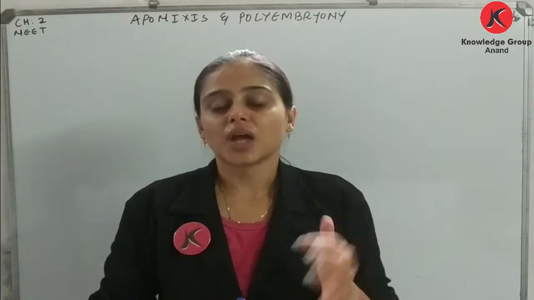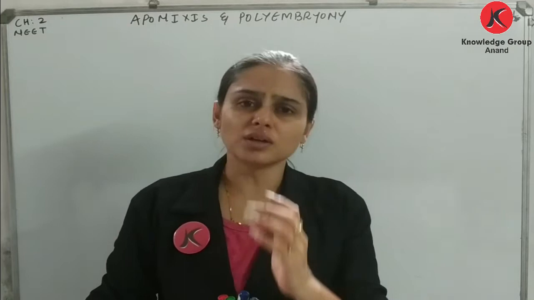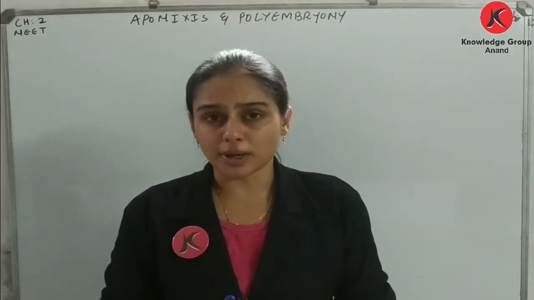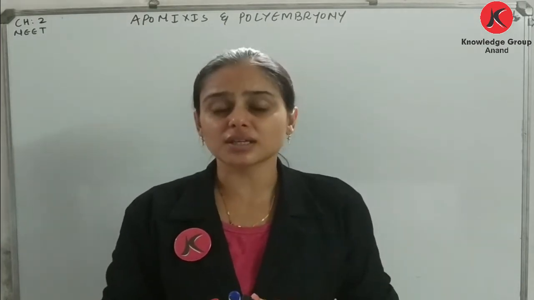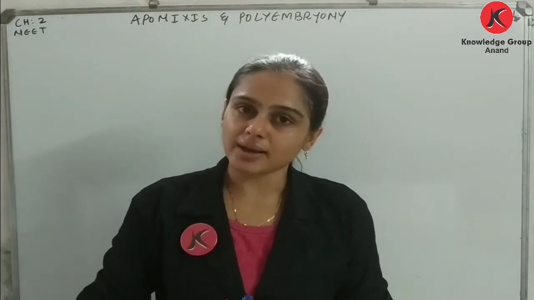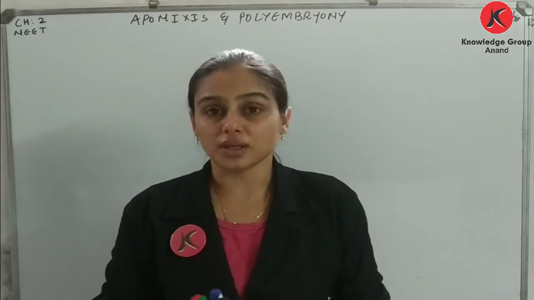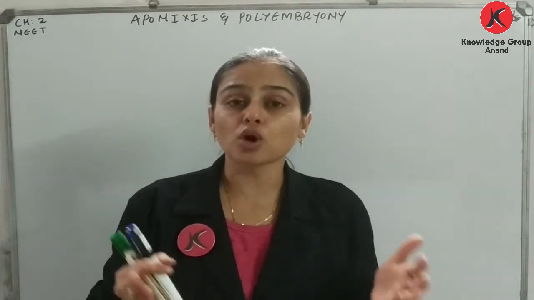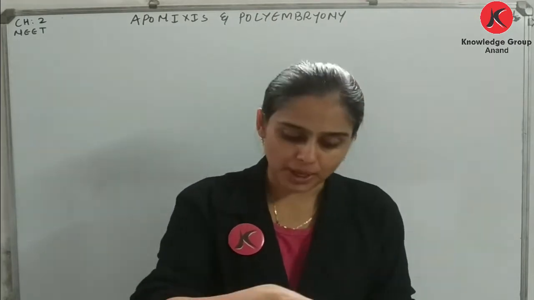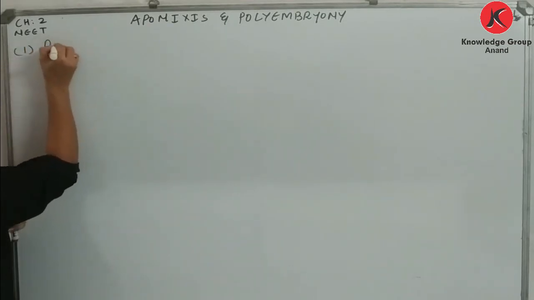If I am talking about apomixis, then there are various methods for developing apomictic seeds, but the most common methods that we are going to discuss in this video are recurrent agamospermy and adventive embryony. This adventive embryony is otherwise called sporophytic budding. What is it called, children? Sporophytic budding.